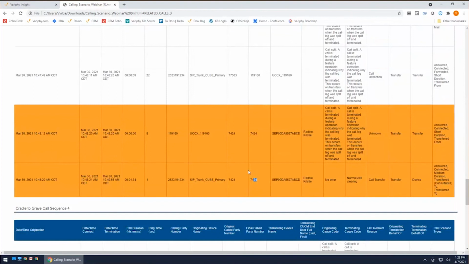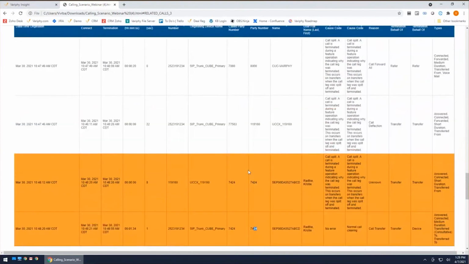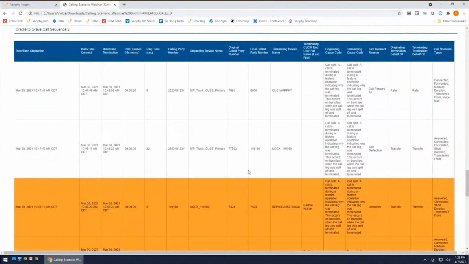is one of the big questions we always have: ring time. How is ring time established? Ring time is pretty straightforward. Cisco provides us the time the call originates. It also provides the time the call connects. Connection time in Cisco's terminology is when voice is established. So to establish ring time, all we do is say, well, the call was presented at this time, talk time started at this time. The difference between this and this is the ring time of the call.